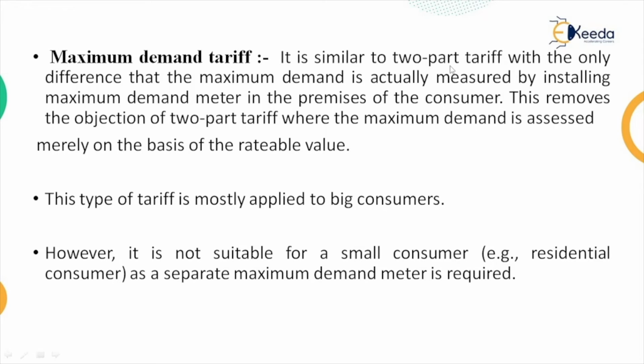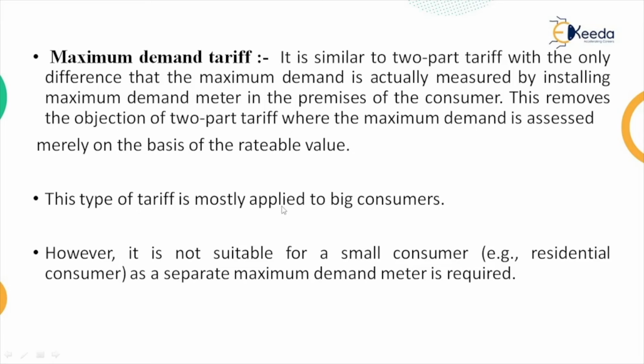It is similar, but the difference is that maximum demand is actually measured by installing a maximum demand meter in the premises of the consumer. We have to install a separate meter in the premises of the consumer. This removes the objection of the two-part tariff where the maximum demand is assessed merely on the basis of rateable value.